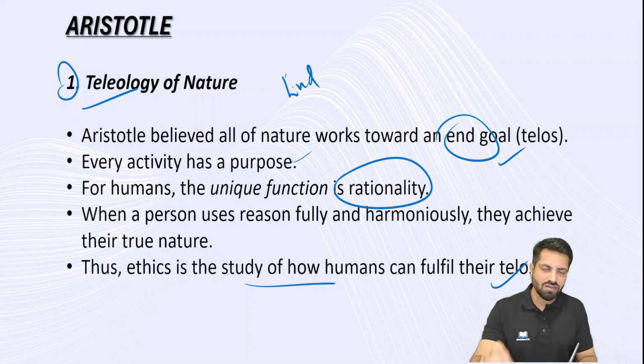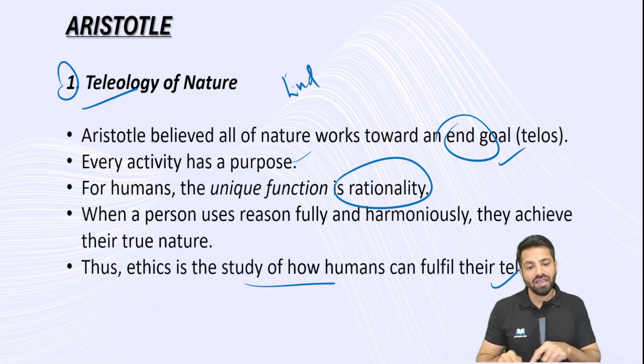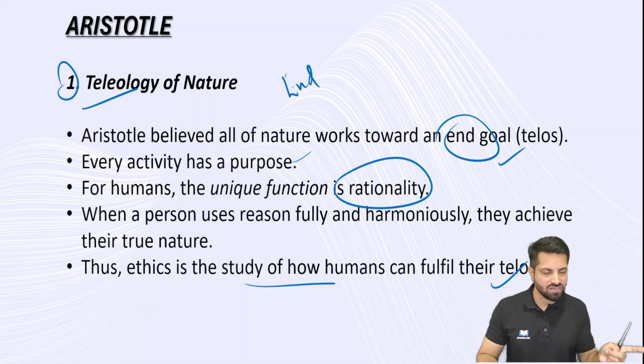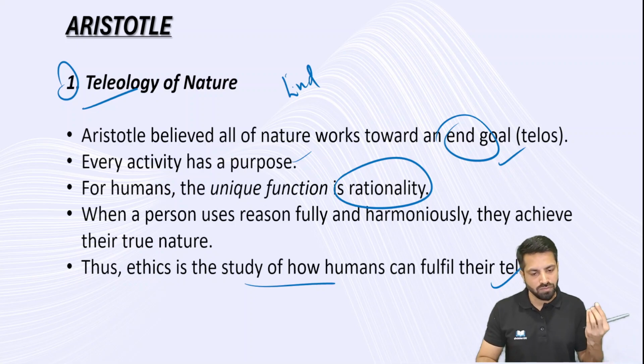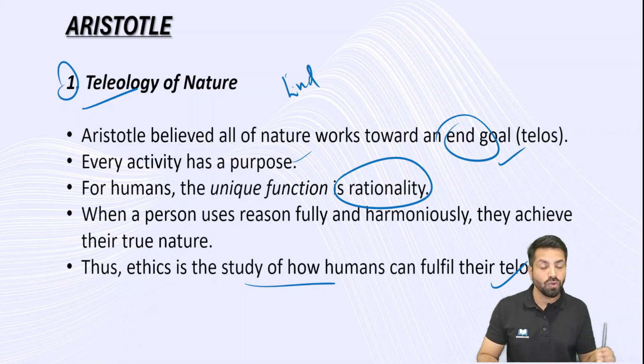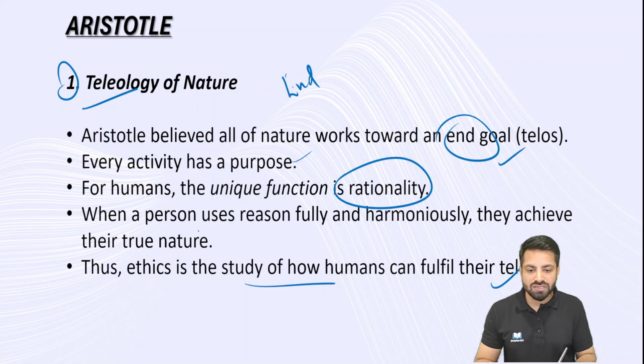Socrates talked about rationality, Plato talked about rationality, Aristotle also talked about rationality. Again, this idea of rationality comes back in the 17th and 18th century, also moral rationalism. There also, the core idea is going to repeat. When a person uses reason fully and harmoniously, they achieve their true nature.